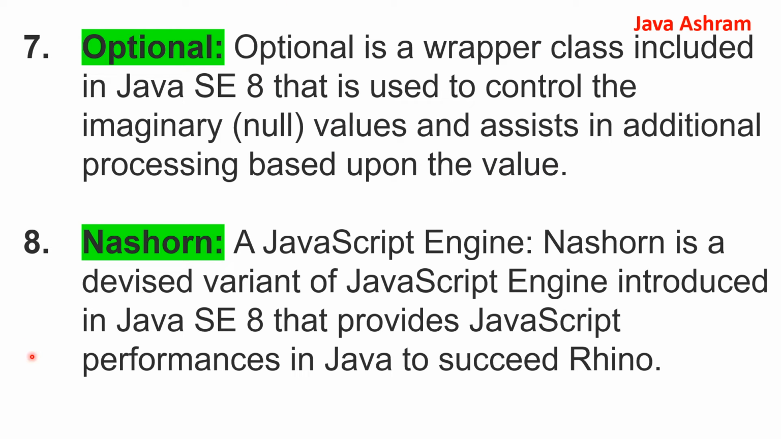Another is Nashorn. This is basically an advanced concept that has been introduced in Java 8. This is the JavaScript engine, you can say, one of the variants of the JavaScript engine that has been introduced in Java to improve JavaScript performance, like to gain or to get the success of Rhino. So these are all the important Java 8 features and characteristics that you should know.